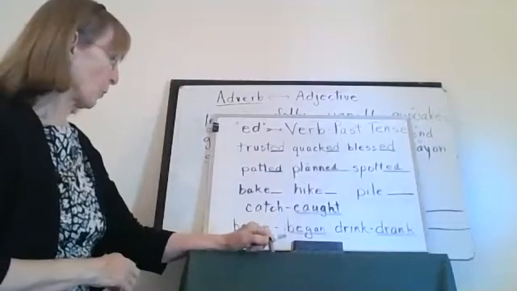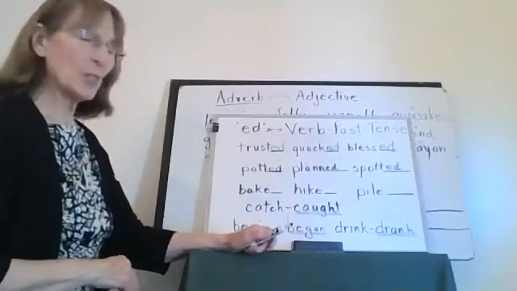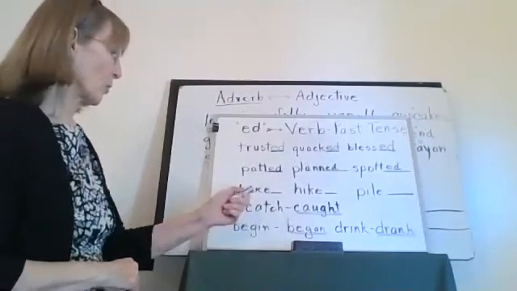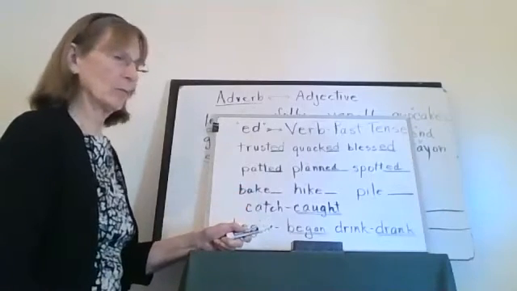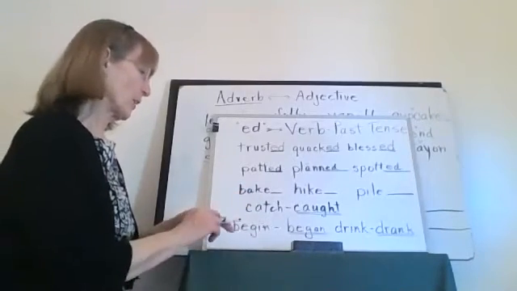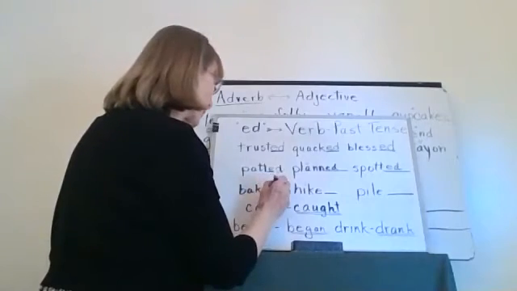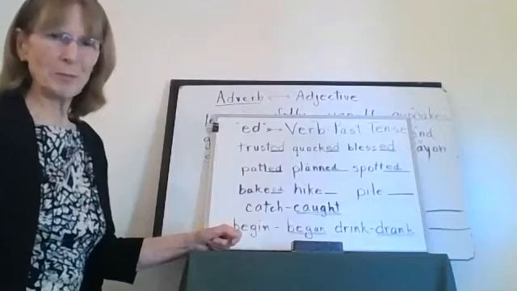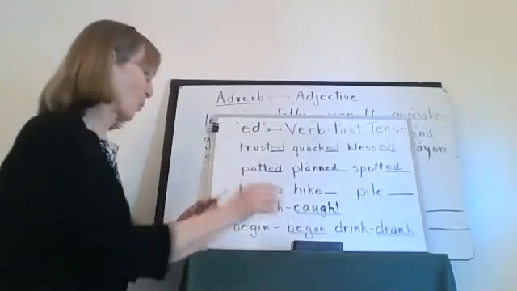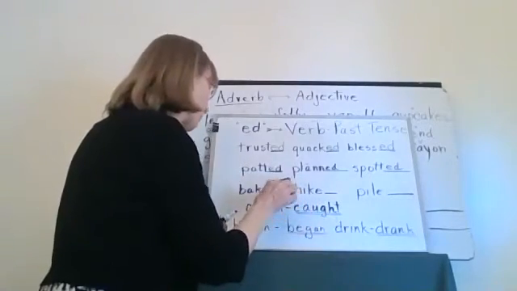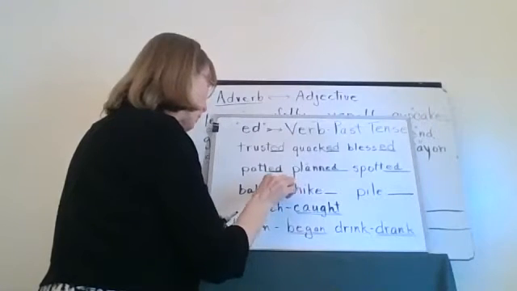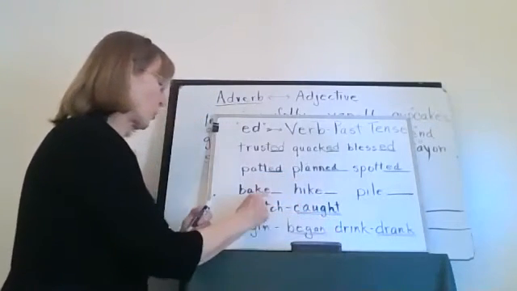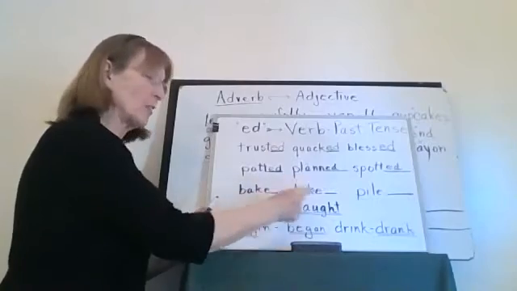Bake, hike, pile. Now, what happens when we add ed? Well, there's already an E there. And if we add ed, it's going to look like this. That's not going to work. So what do we need to do? Well, technically, we're supposed to drop that E and add ed.